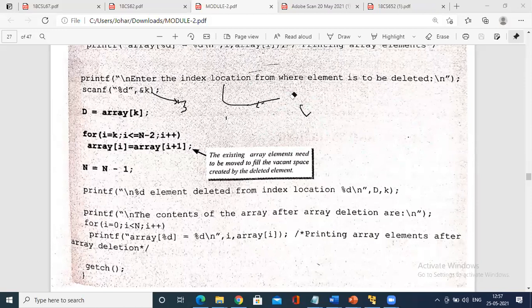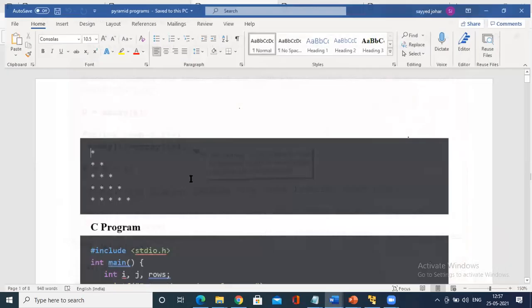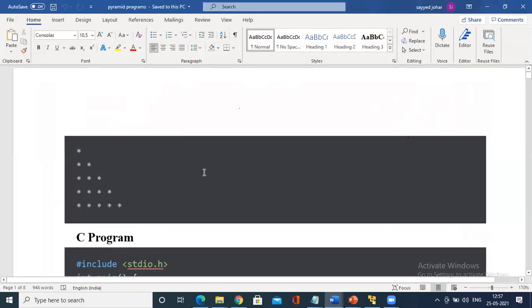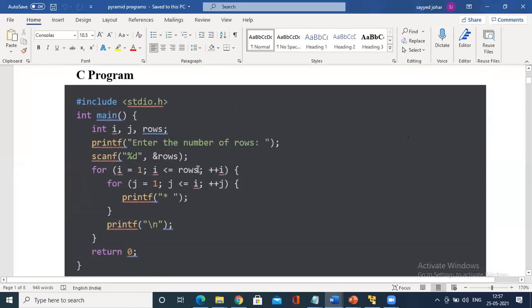Expectedly, I could give one pyramid program also for the internal. So I'm telling you a simple pyramid program. There are many pyramid programs. I don't know whether this program is visible. In the last class, a few annotations were not visible. So it is a half pyramid program. How do you write it? Enter the number of rows. So how do you write this?